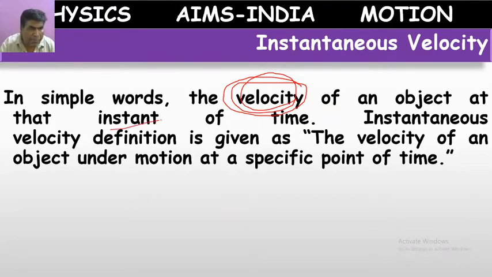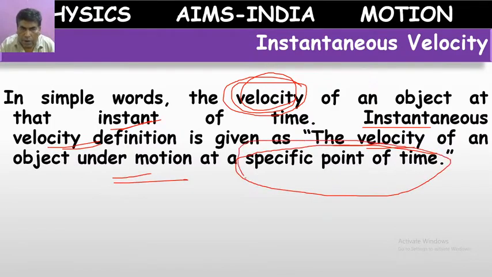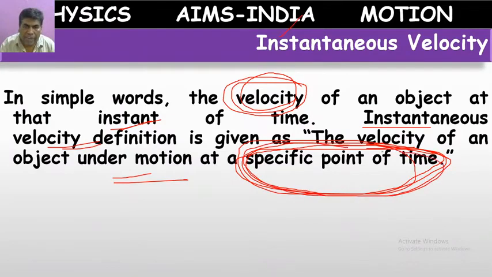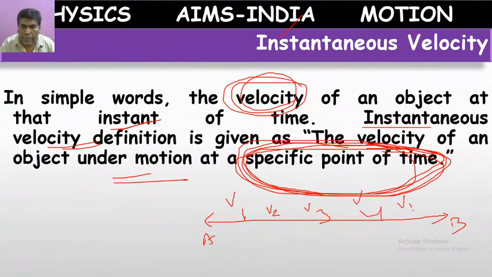Velocity at one particular instant we call the instantaneous velocity. It means the velocity of the object under motion at a specific point of time. Note down this word, children: specific point of time, which means instant. Suppose I have traveled for 1 hour from point A to point B. Here my velocity is v1, here v2, v3, v4, v5.